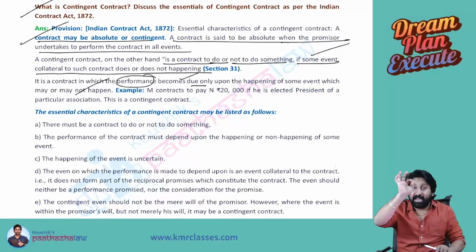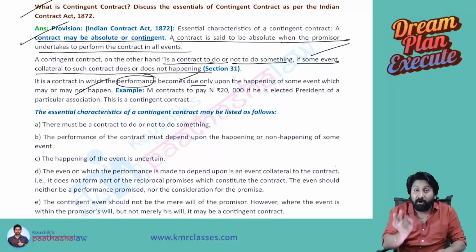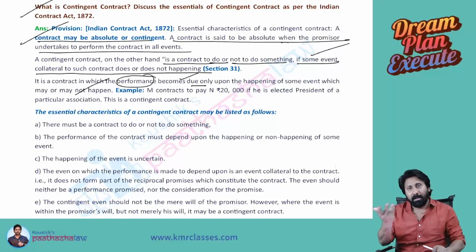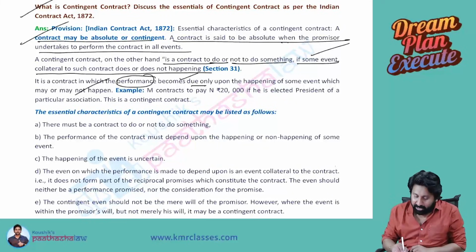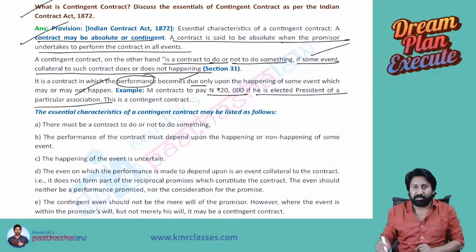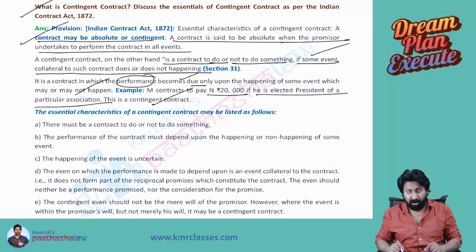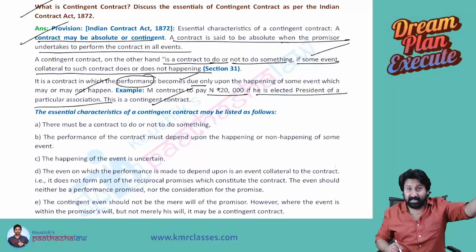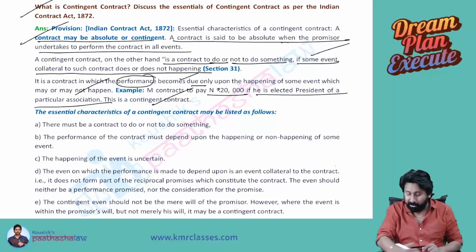So in a contingent contract, performance is unguaranteed. It may happen, may not happen. For example, M contracts to pay N 20,000 if he is elected as president of a particular association. It is contingent because if that event occurs, then the 20,000 performance will come into the picture.